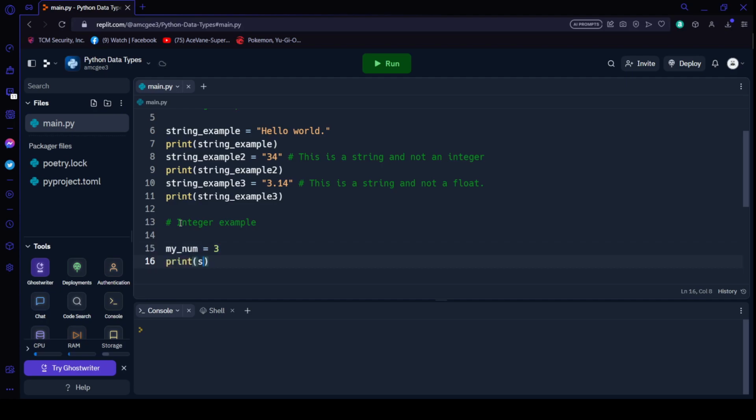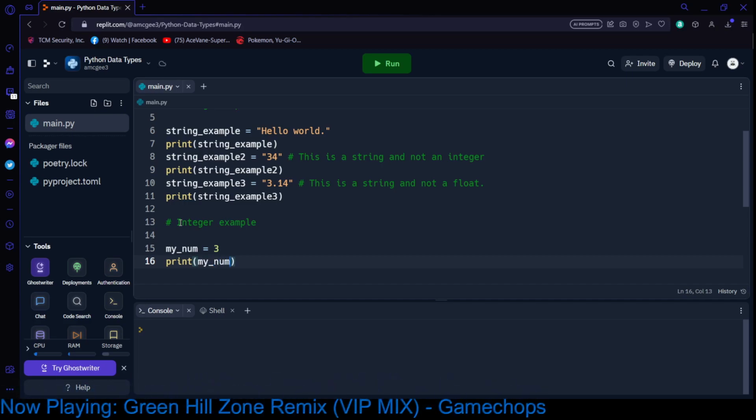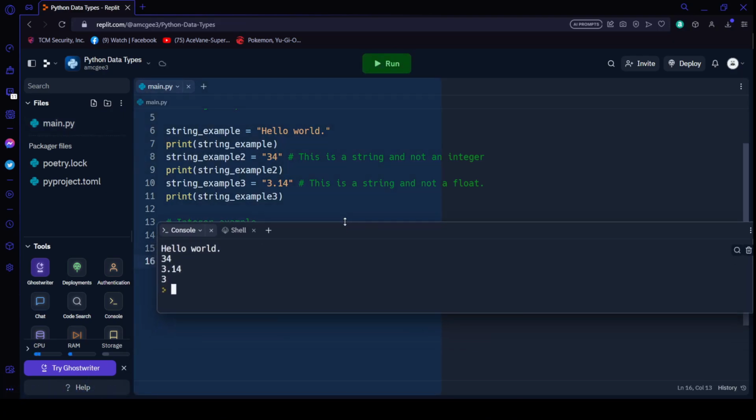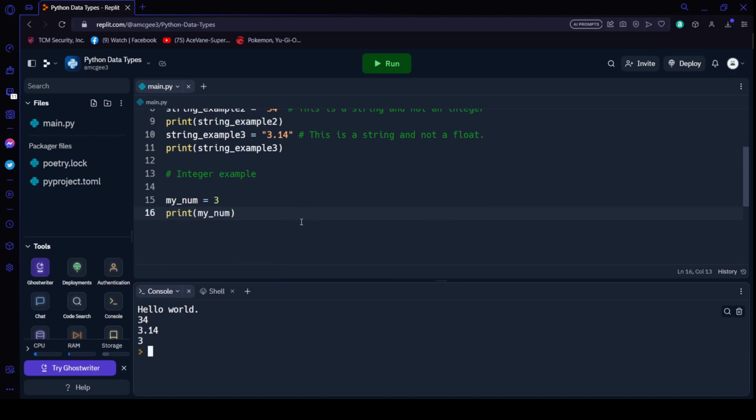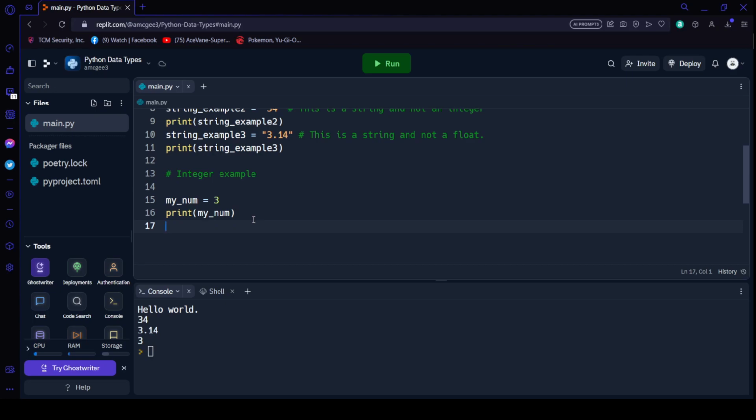Just like with strings, if I were to print this, it prints out the exact same as a string would. In some cases, they can look slightly different, but we'll talk more about that in later lessons. The only difference right now between the string and the int is inside of the code itself and not how it prints out visually.